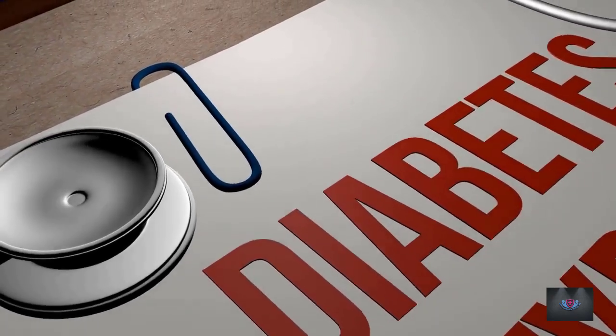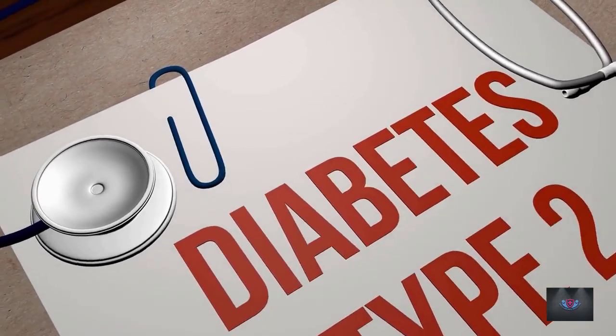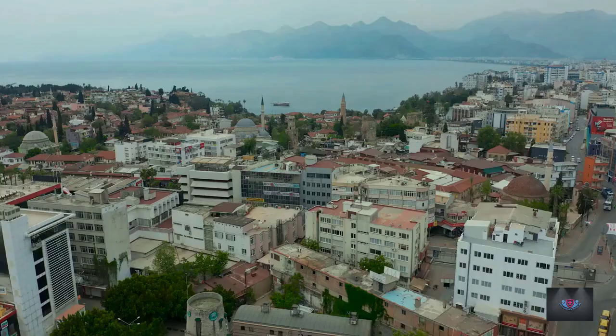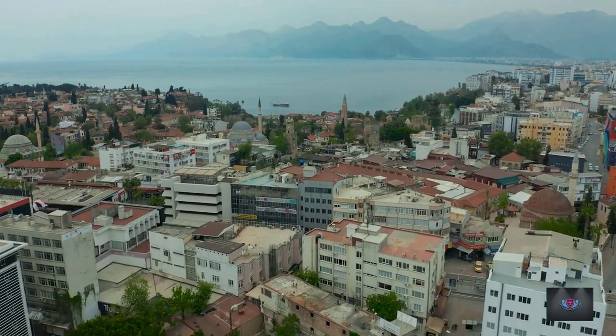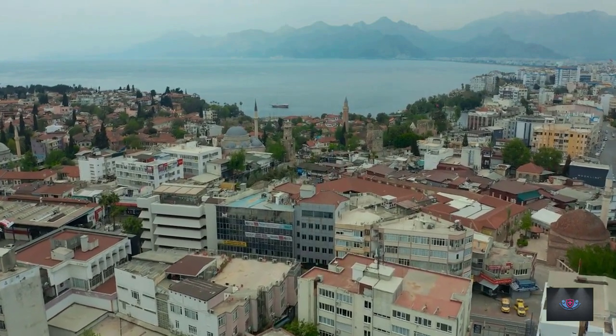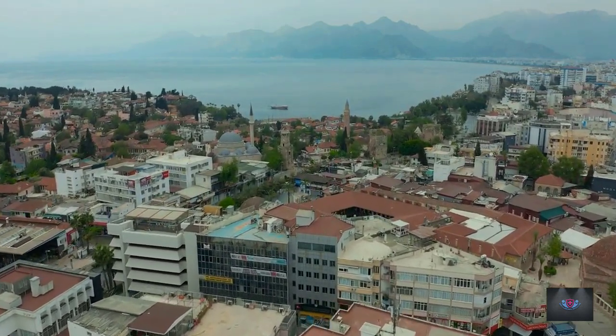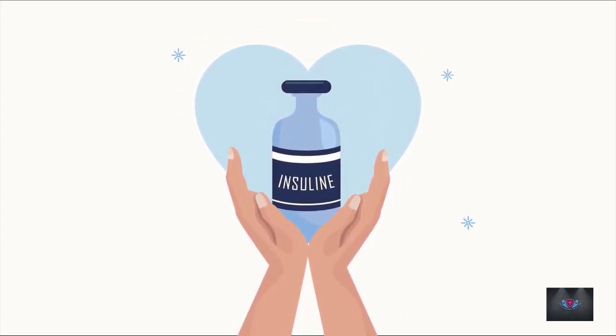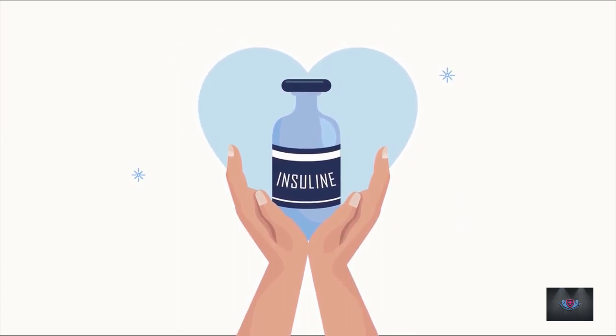Hello and welcome to today's video on the short-term and long-term complications of type 2 diabetes and how to prevent them. Type 2 diabetes is a chronic condition that affects millions of people worldwide, and managing it can be challenging. One of the biggest concerns for individuals with diabetes is the risk of developing complications that can affect their quality of life and even lead to premature death.